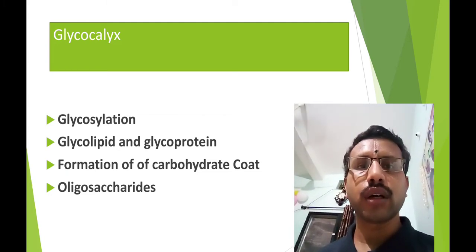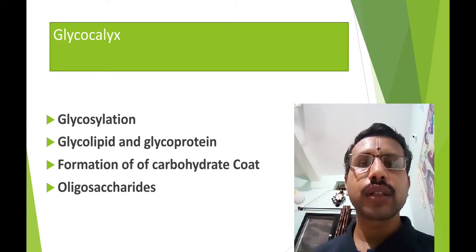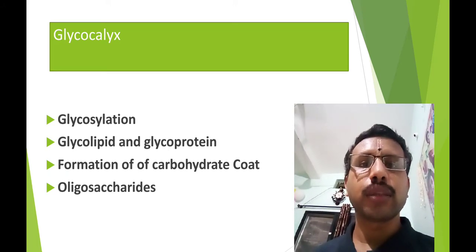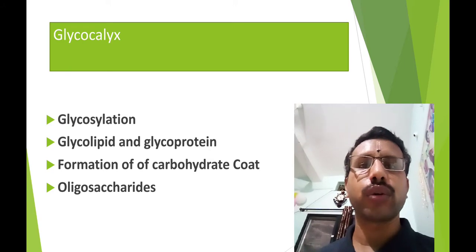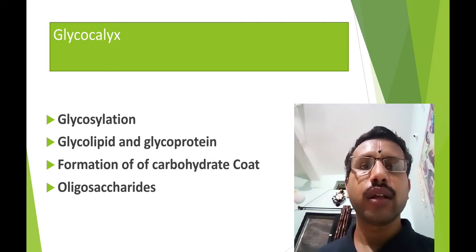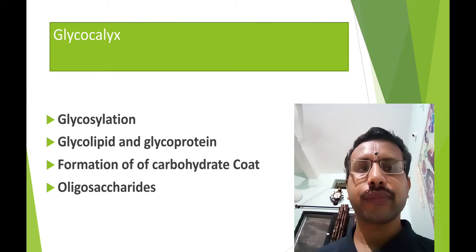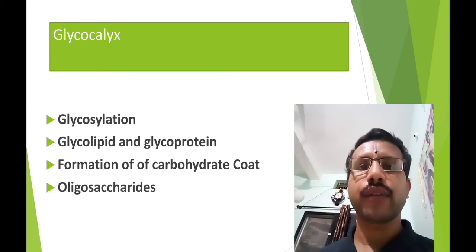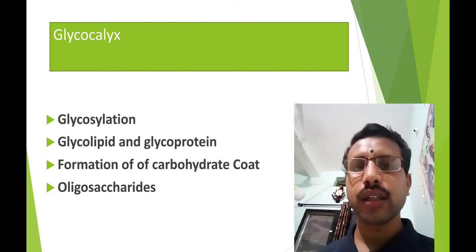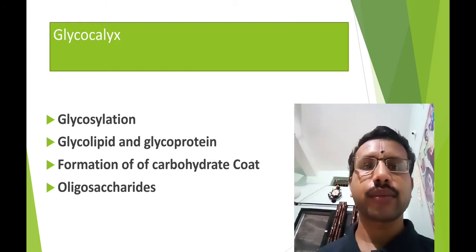The net result of this glycosylation is the formation of a carbohydrate coat on the extracellular face of the plasma membrane. And again, here this carbohydrate is oligosaccharides.